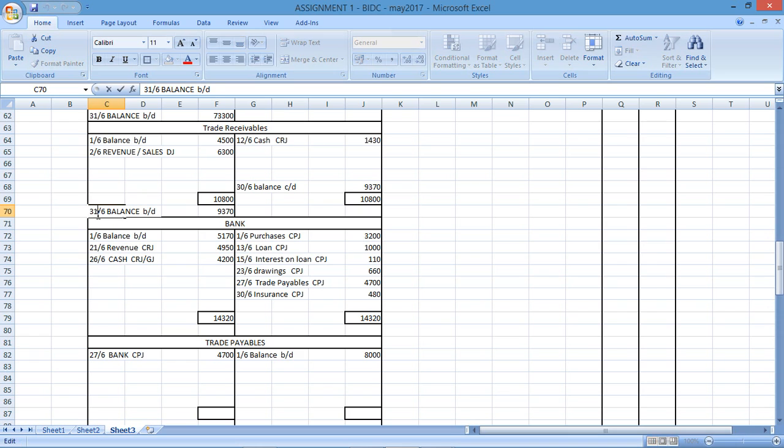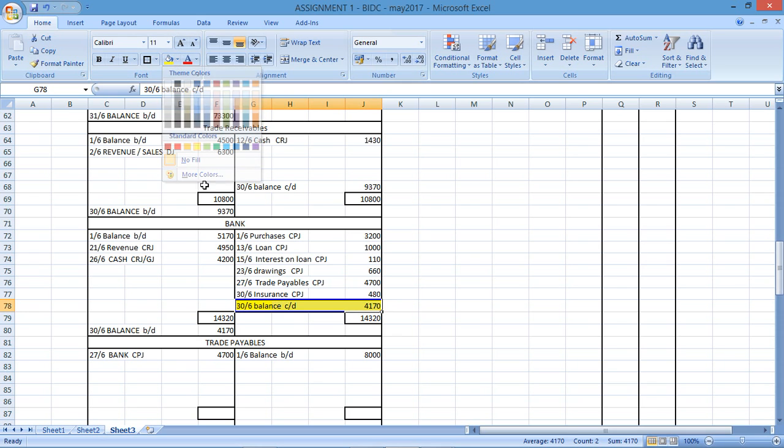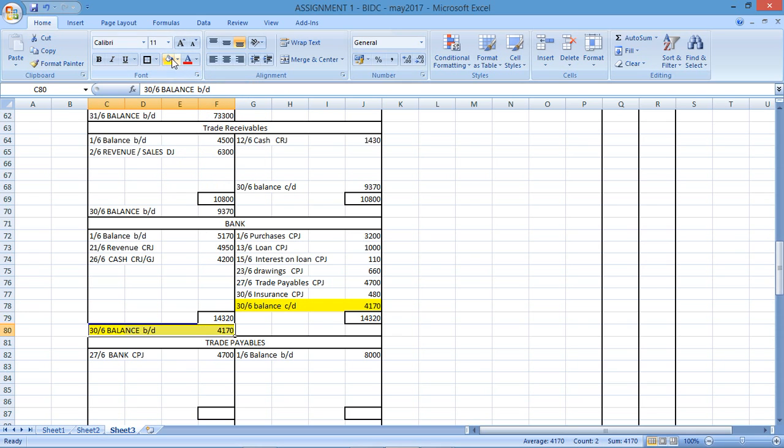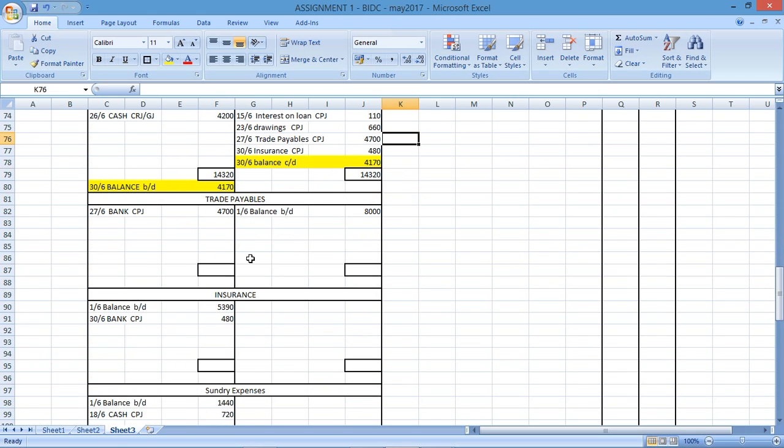This should be 30th, not 31st, sorry. 30th. Balance carried down. Balance brought down, and that'll be this minus the sum of all of those credits, the difference. Okay, so if I add up all of that, 14,320, that's correct, and that'll be the balance that I've carried down. Alright, so be careful with this. It's balance brought down, balance carried down, and you've got the balancing figure for bank.